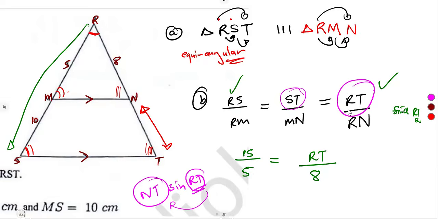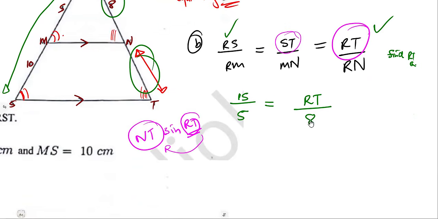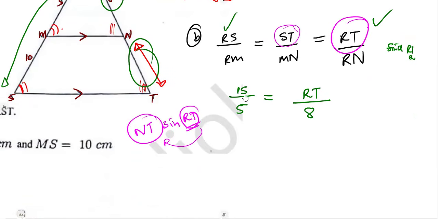If you wanted, in place of RT you can write 8 plus NT in this equation. You form your equation with NT as it is. It's not a problem. Or you can simply find RT, then find NT from there.